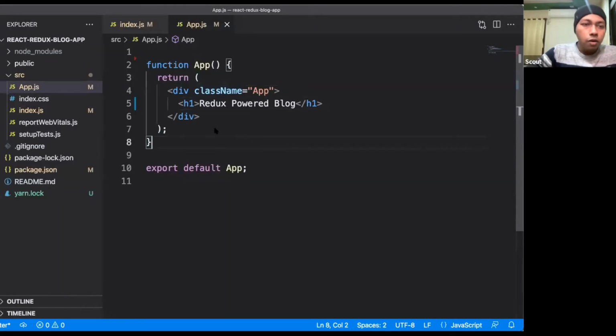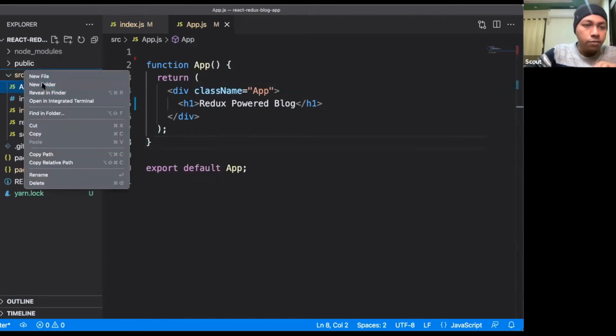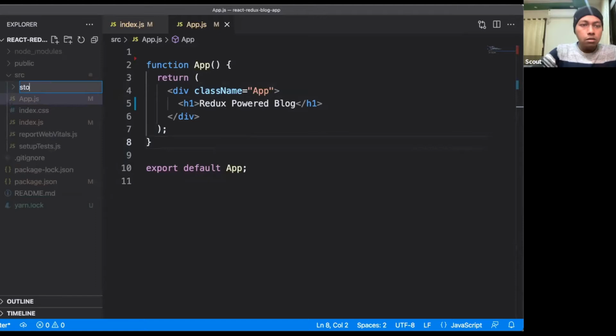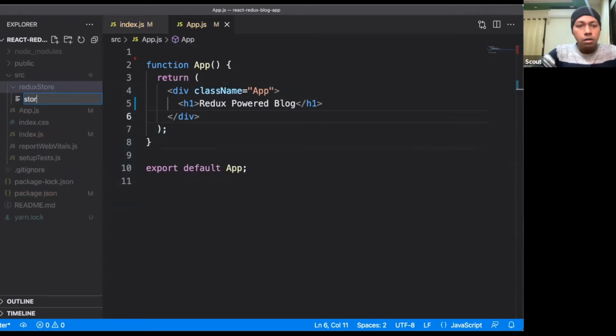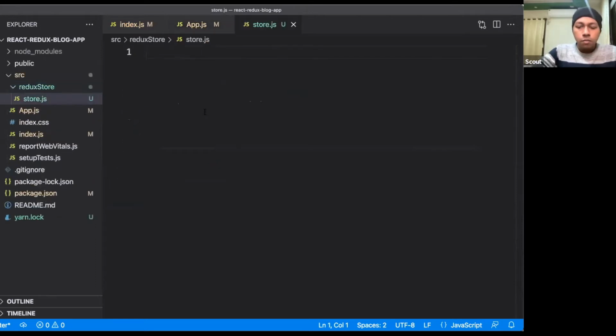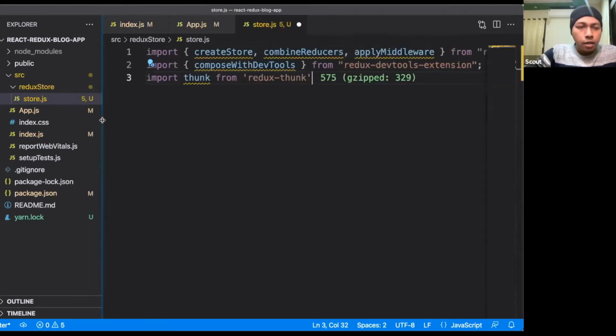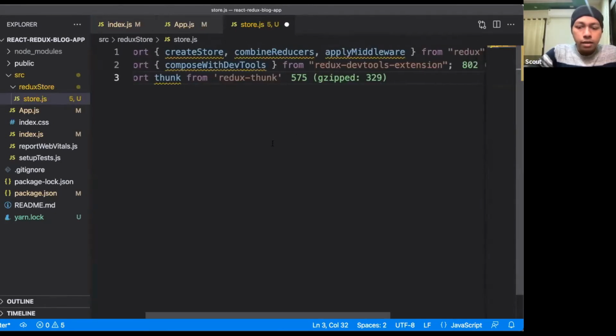All right, so inside this src folder, we will create a new folder called redux store. Inside that we will create one file called store.js. In this file we will define our store. How will we do that? For that we need to include a few libraries. What I'm doing here is a one-time setup.